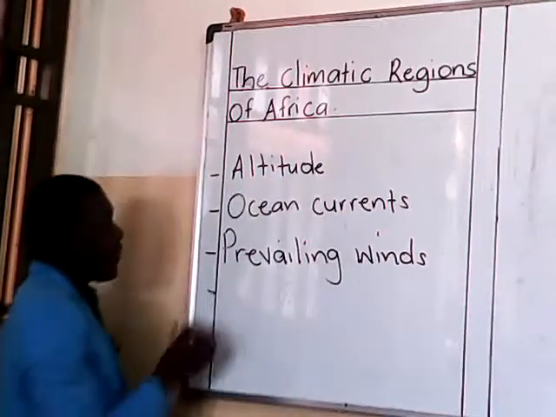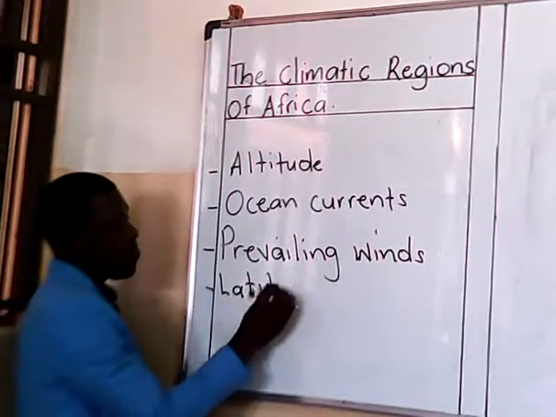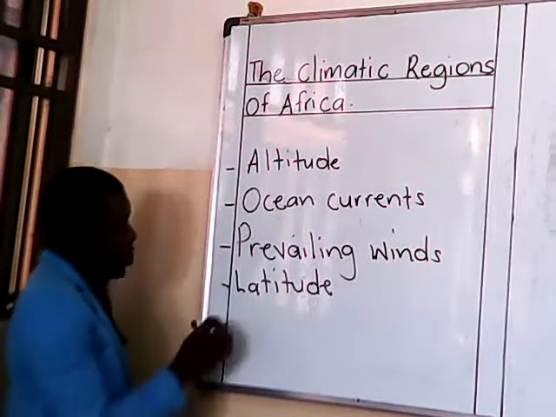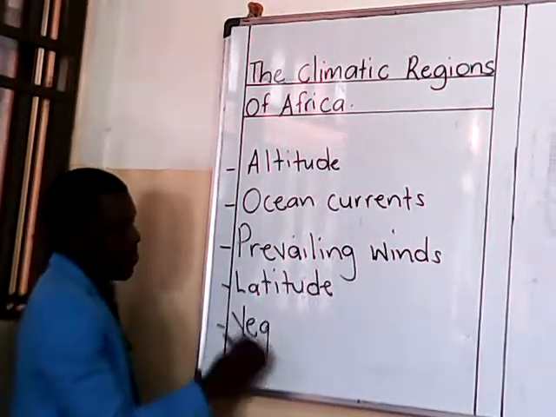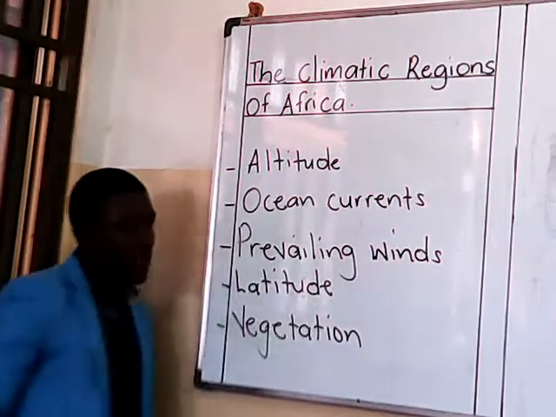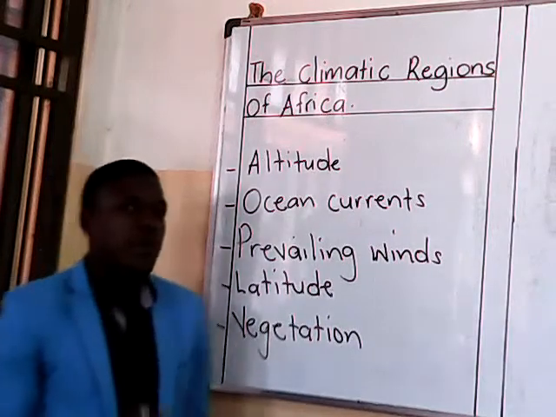We shall have the latitudes. We shall have latitude, and then we shall have vegetation, and even many others. So these are the factors which affect the climate of Africa.